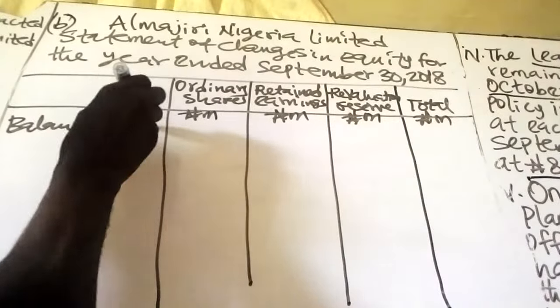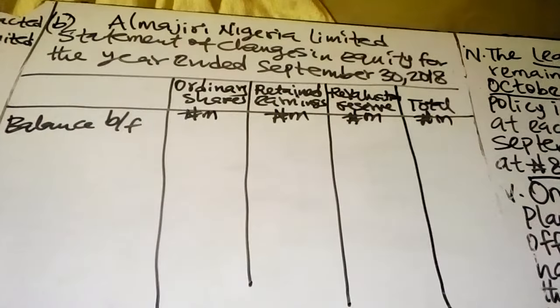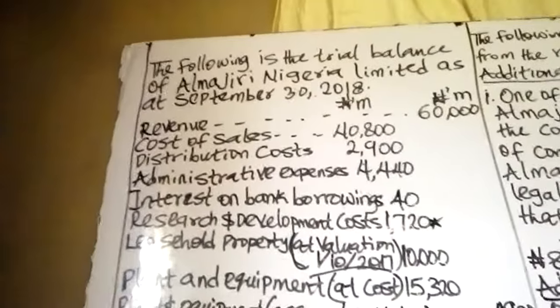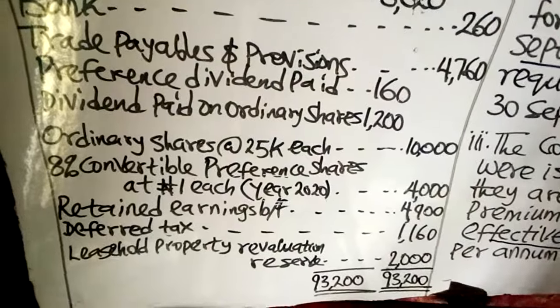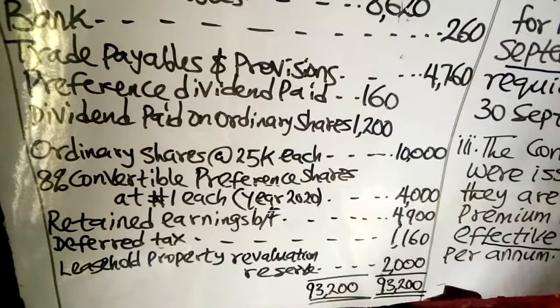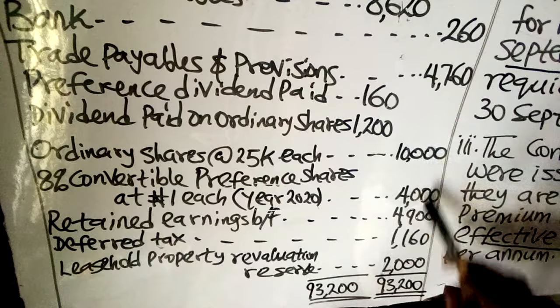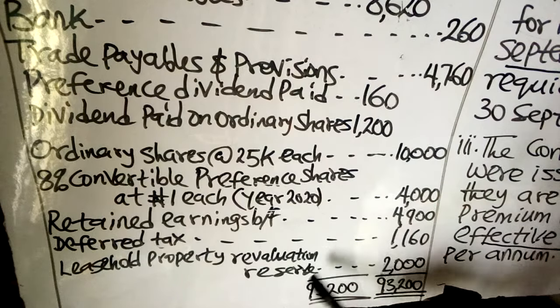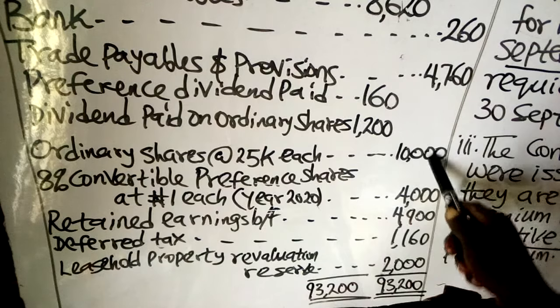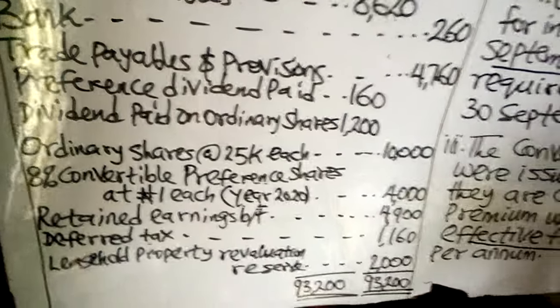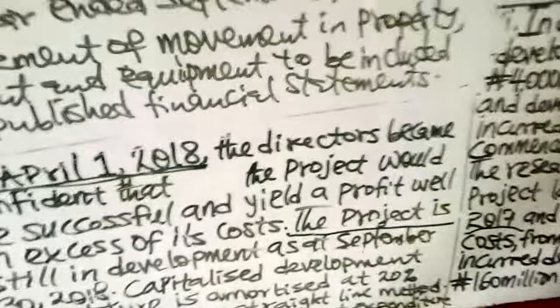The opening balance is the balance you are given in the trial balance. The opening balance will be found in the trial balance. Then that of ordinary shares is 10,000. Retained earnings is 4,900. And revaluation reserves of 2,000.